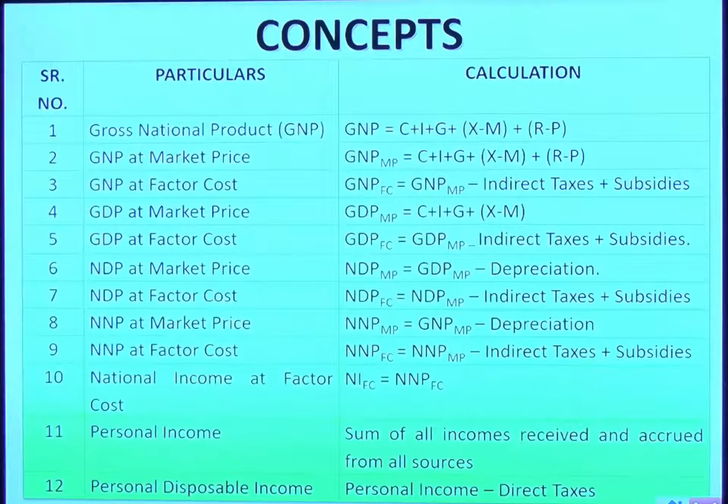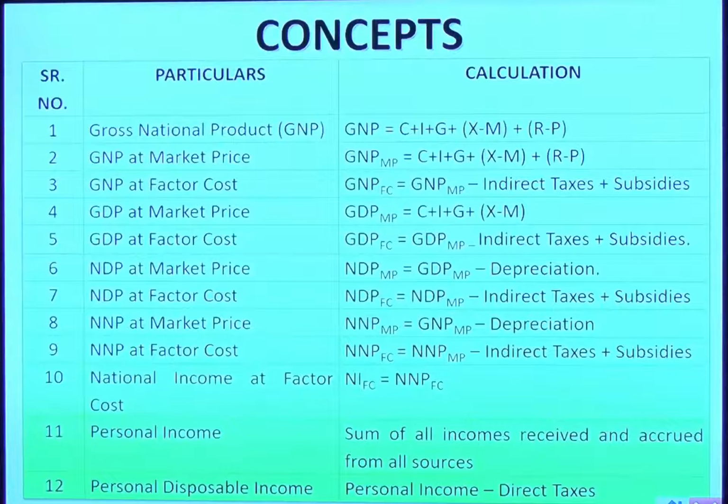Of course, there is a logic behind not taking depreciation also. Capital expenditure is already added. So again, why take depreciation? Could be a perfect question. So if you want NDP at market price, reduce depreciation. If you want NDP at factor cost, from NDP at market price, just reduce the indirect taxes and add back subsidy, as we have discussed earlier.